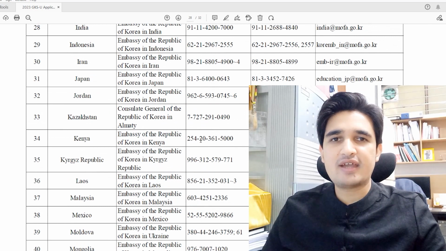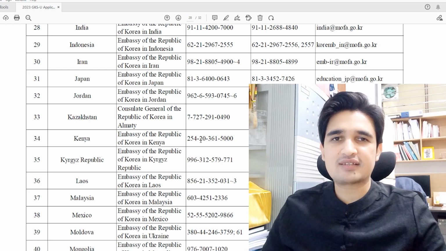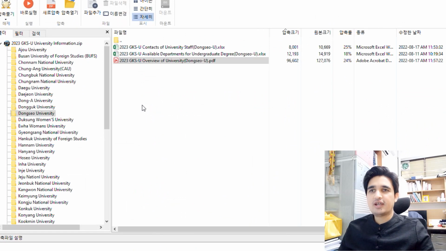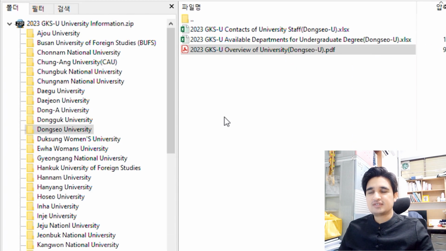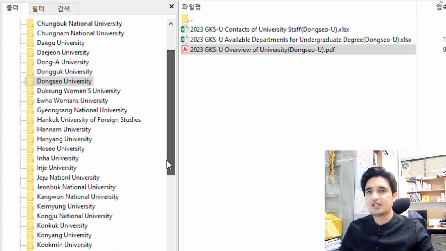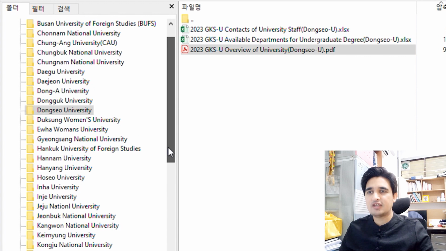So now I will guide you on how you can check the deadline of each university and the deadline of the Korean embassy in your country. First, how to check the deadline of each university if you want to apply through the university track. On the screen you can see the list of universities participating in the GKS undergraduate scholarship: Ajou University, Busan University, Chonnam National University, Daejeon University, Dongseo University. Here is a list of all the universities.